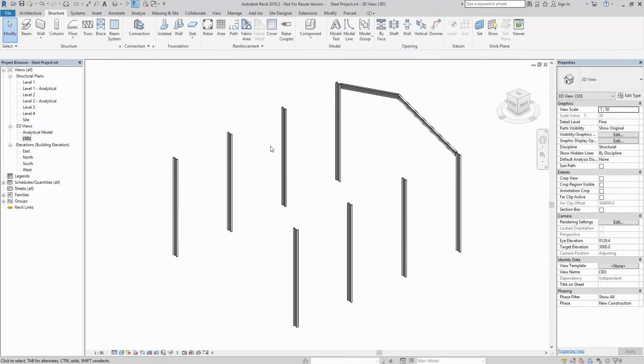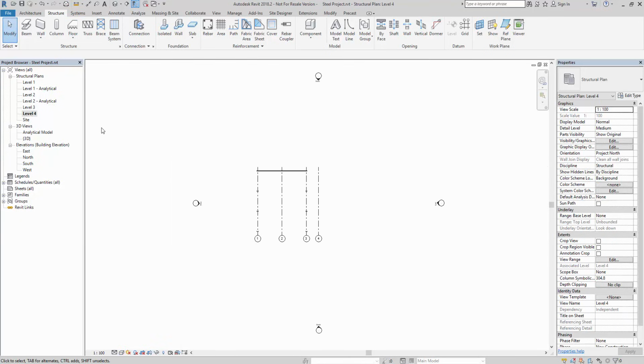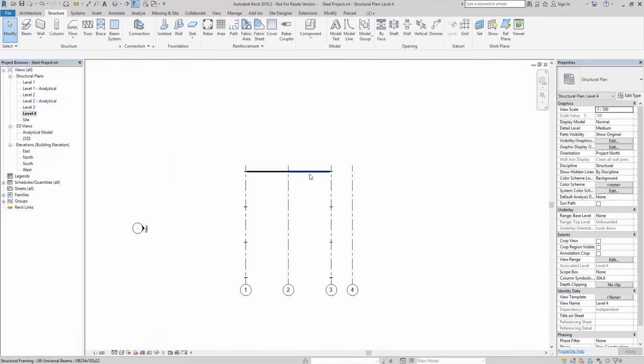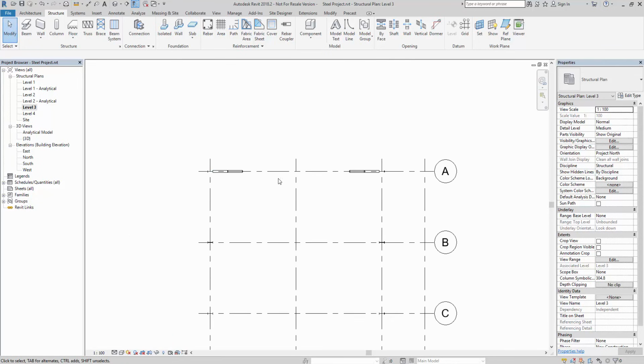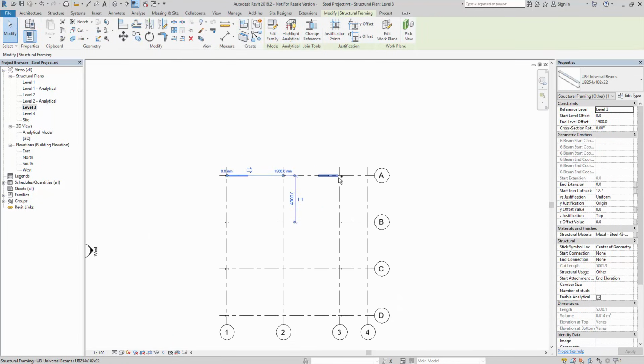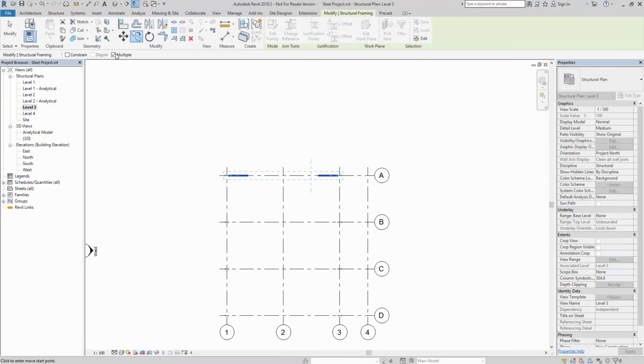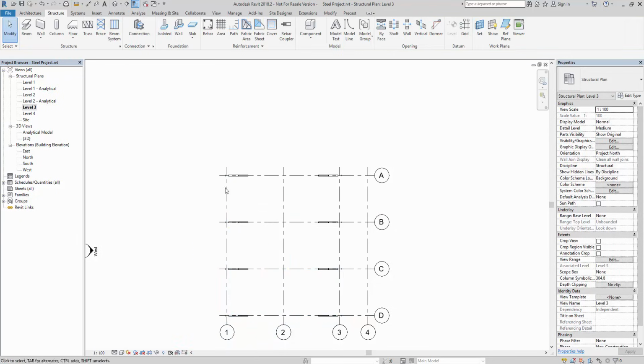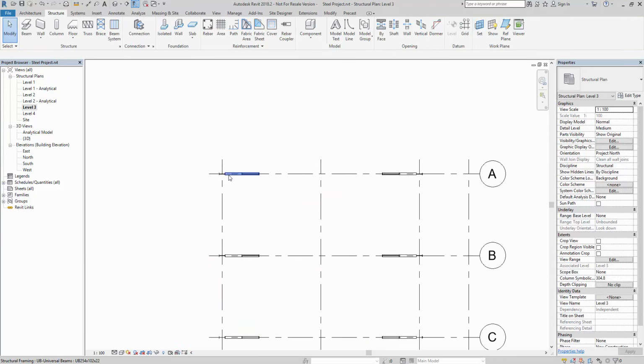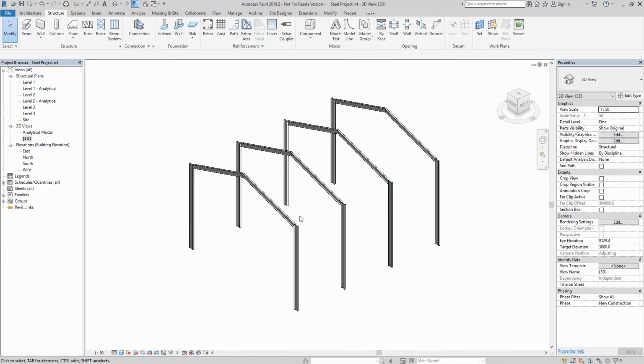If we look at that in 3D, you'll see that we now have the rafters into position. If I click into level 4, you'll see there the rafters in position. We can also see them in level 3, and if I select there and there, do a copy again, multiple selected, and then I copy each of my rafters into position. You could also use array. You could also draw it up where we draw one portal frame and then copy that down again. Just depends on your individual process.